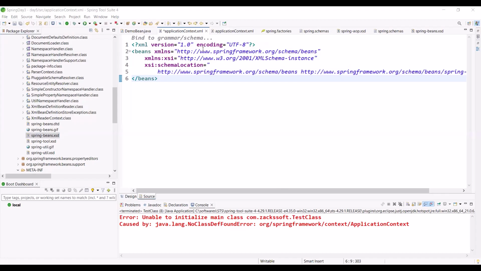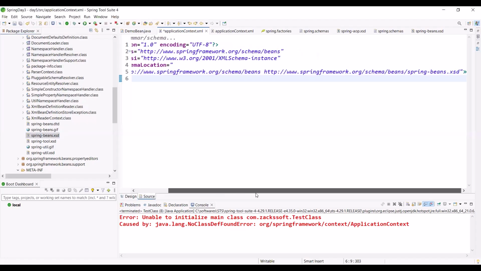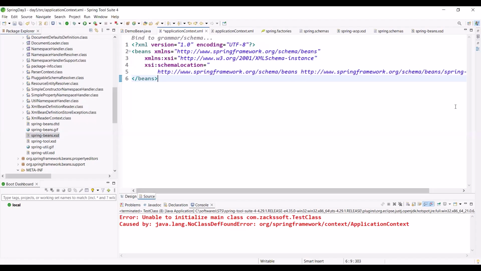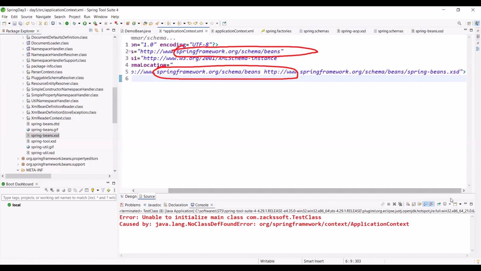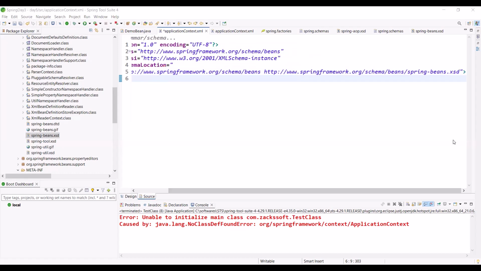So here, observe what we are writing. This is our namespace. This namespace is related to, or this namespace points to, this schema path. Is it okay? You can remember very easily.